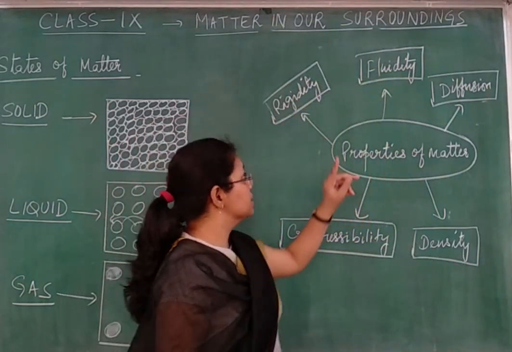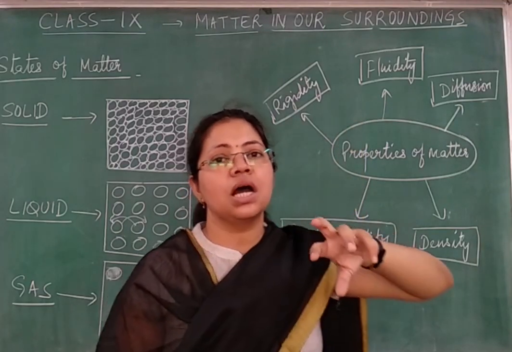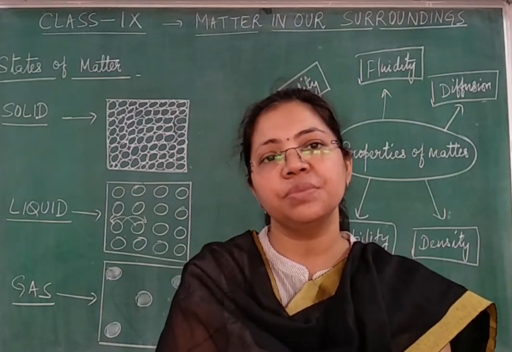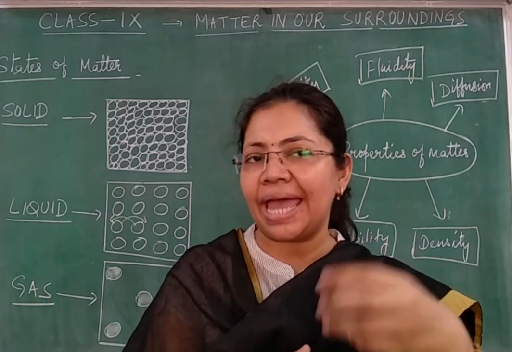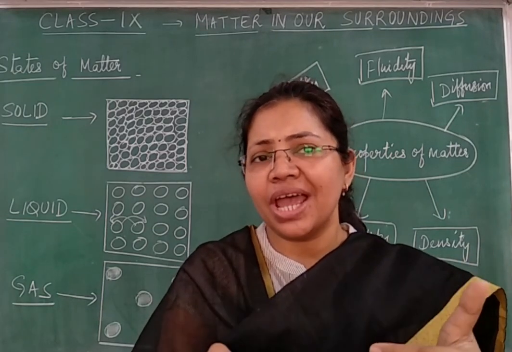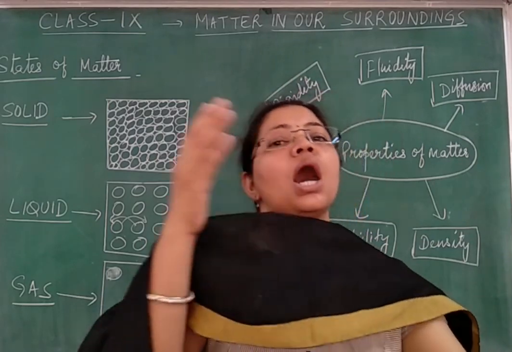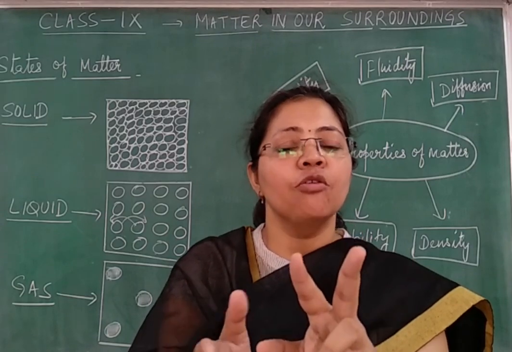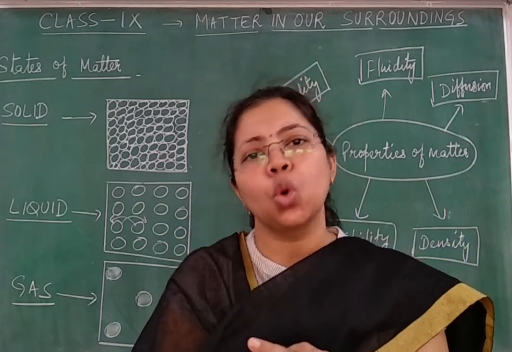Another property is fluidity. This term we framed from another English word, fluid. The word fluid stands for any substance which has a tendency of flowing from one place to another on its own. And secondly, for fluids, we always require a vessel to store them.